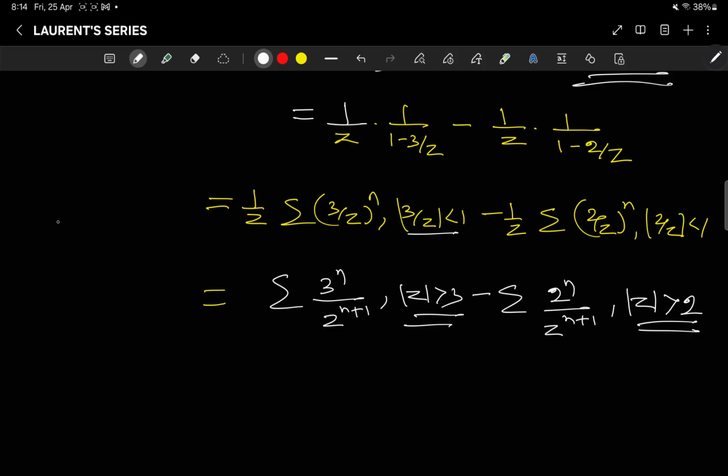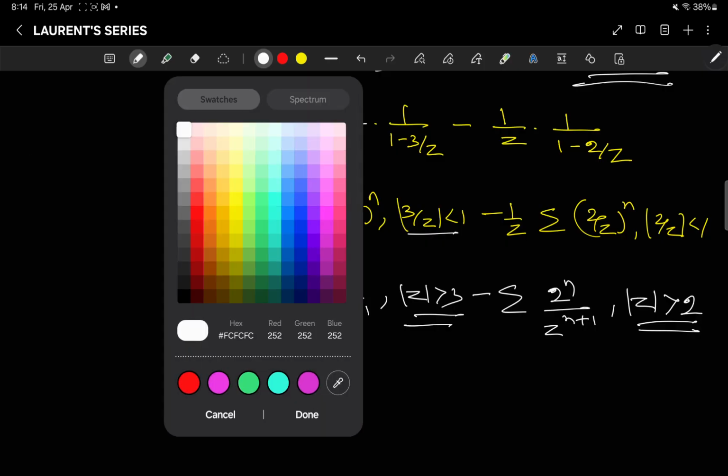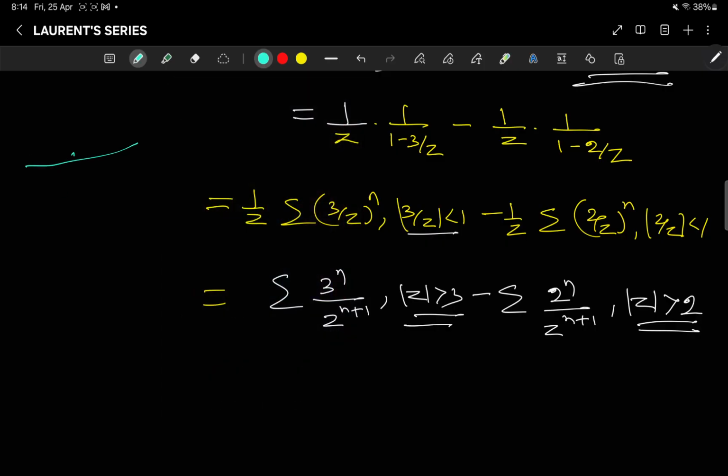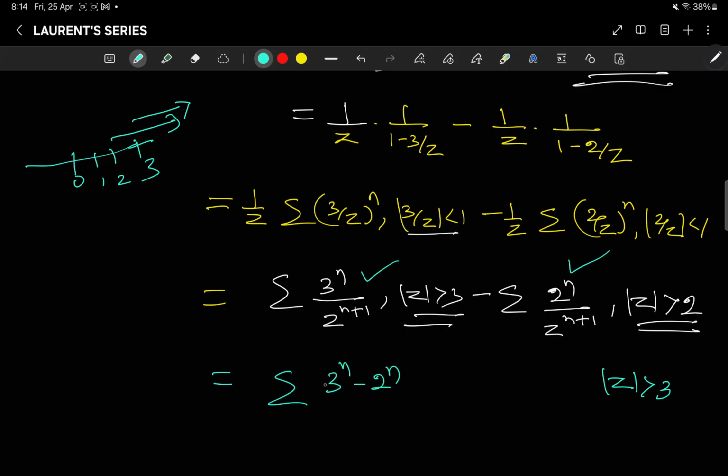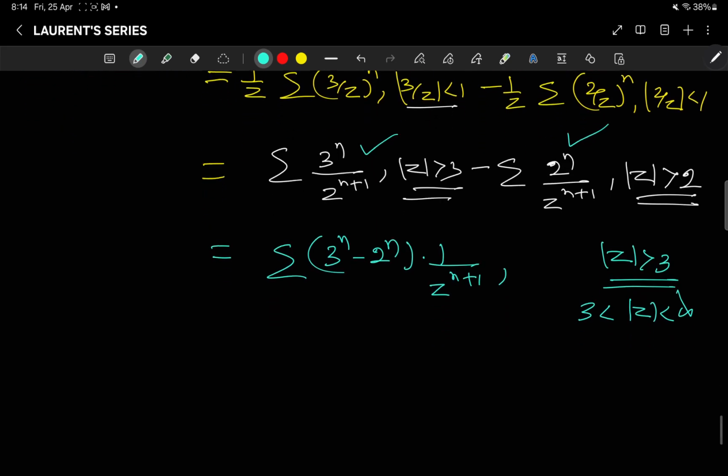The region here, suppose I see in the real line, is 0, 1, 2, 3. So more than 2 and more than 3, what is the common? It is more than 3, right? So the common is |z| greater than 3, and if I add these two together, this is the summation of 3 to the power n minus 2 to the power n, into 1 by z to the power n plus 1, with 3 less than |z| less than infinity. So this is the Laurent series here.